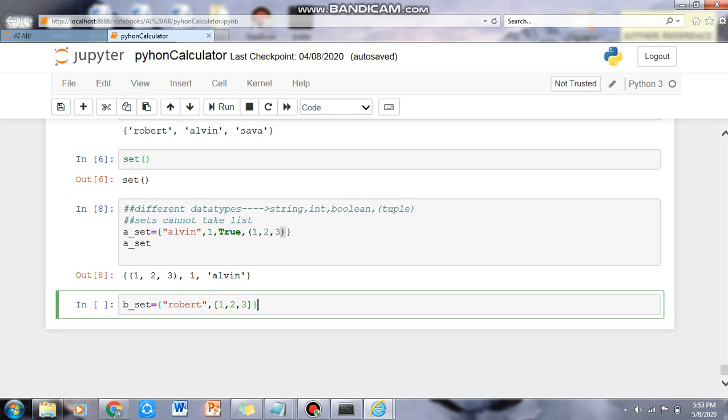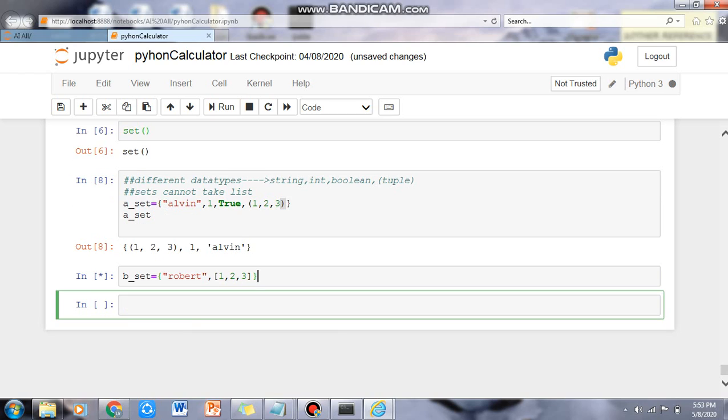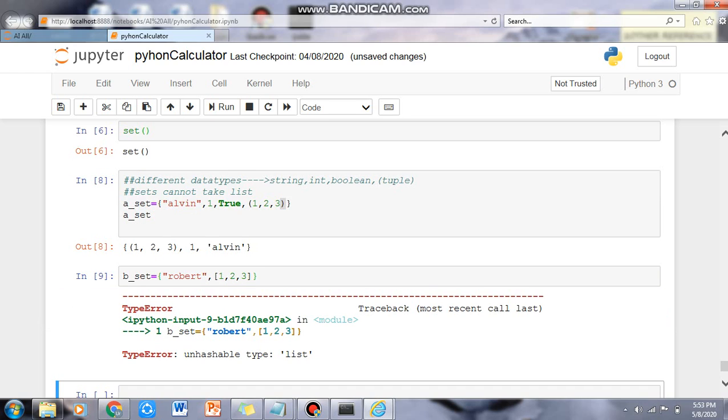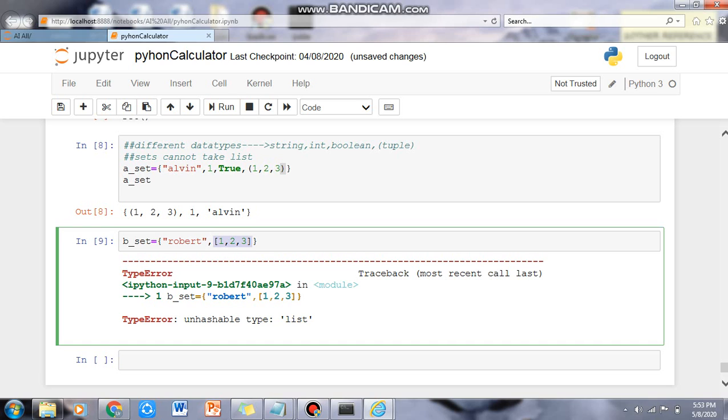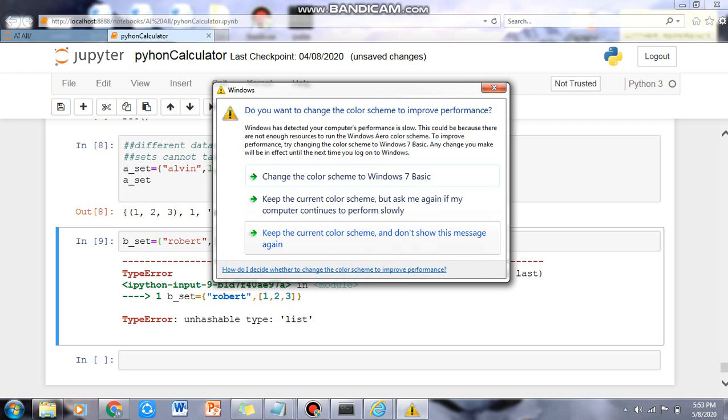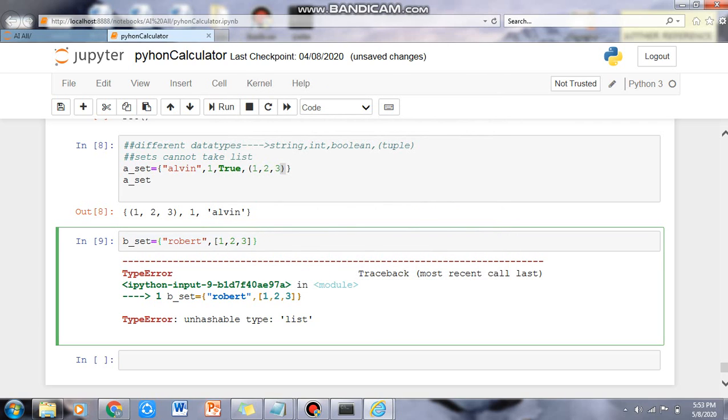Now we are going to execute it, and because the set does not take a list inside it, as many operations cannot be performed, it does not allow it, and therefore there is an error. If we want to proceed further, we'll make it a comment.